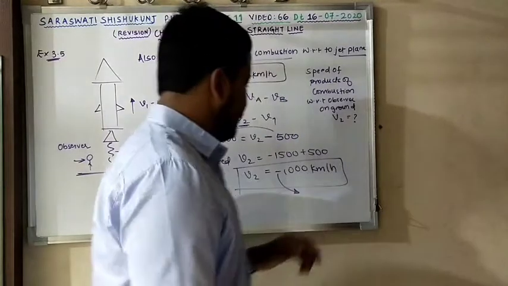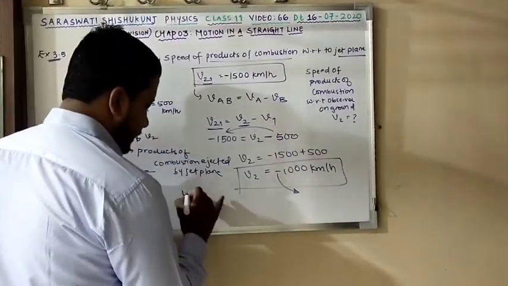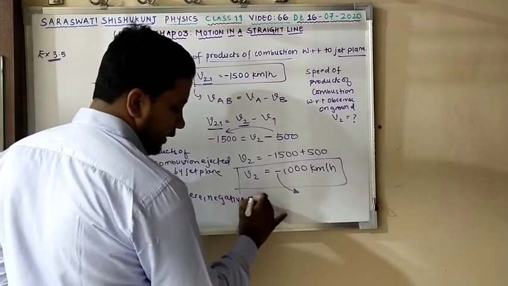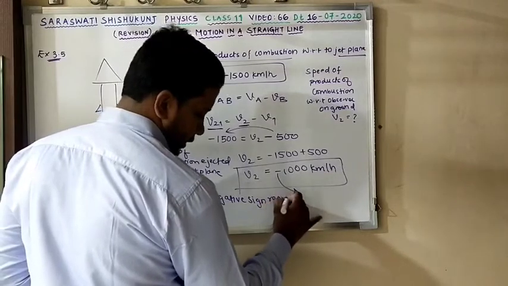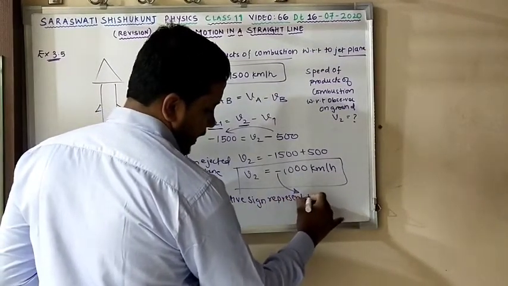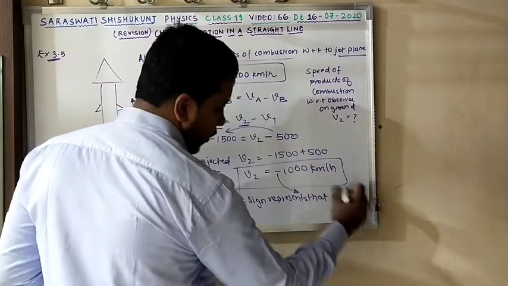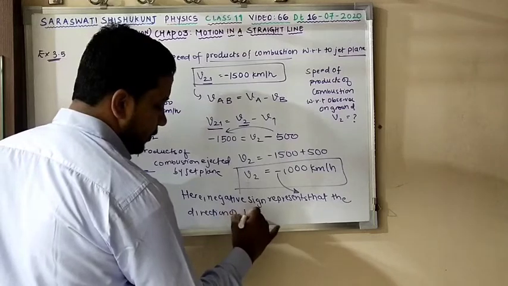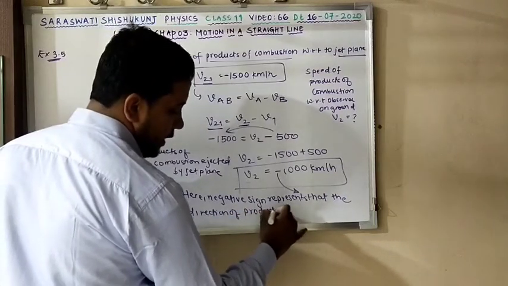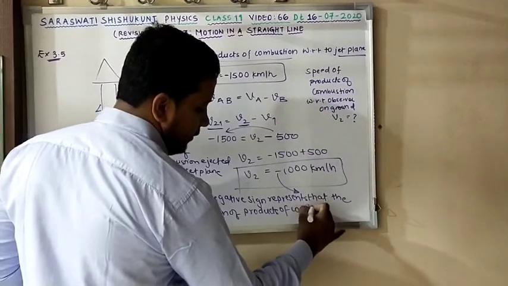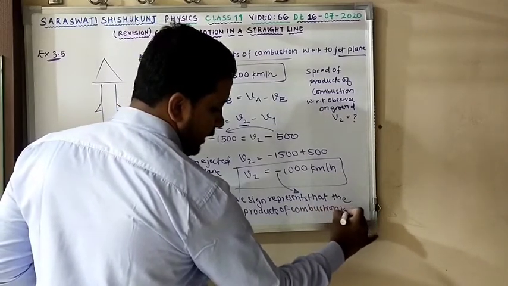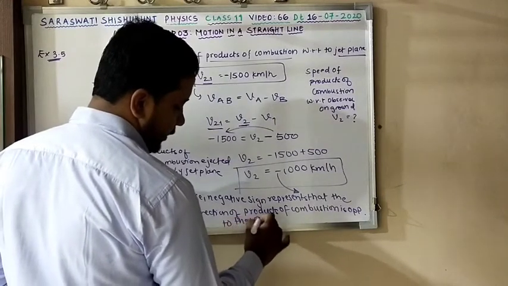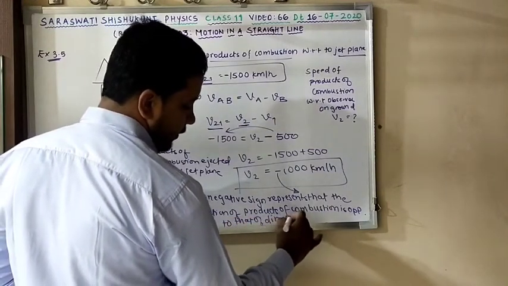So here, you can write more precisely, the negative sign represents that the direction of products of combustion is opposite to that of the direction of motion of the jet plane.